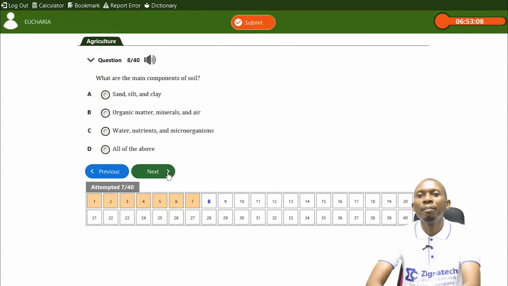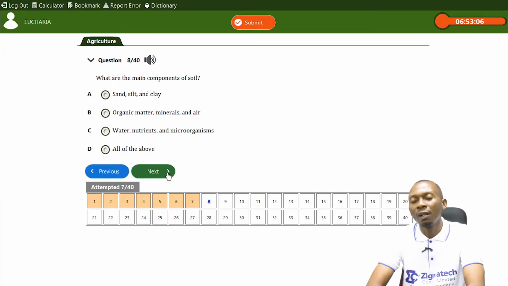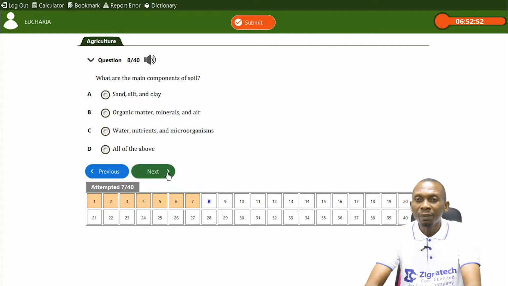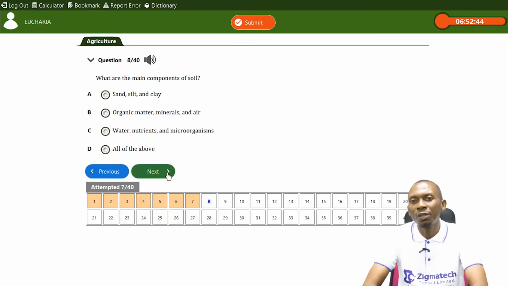Next, we have: what are the main components of soil? Now, soil is made up of several things. We have air, water, organic components, and inorganic components, minerals, which has to do with the inorganic matter found in soil. So let's take a look at the options.